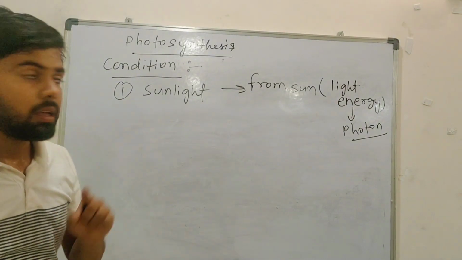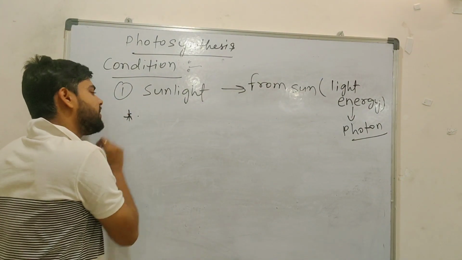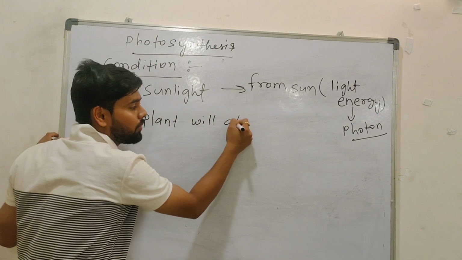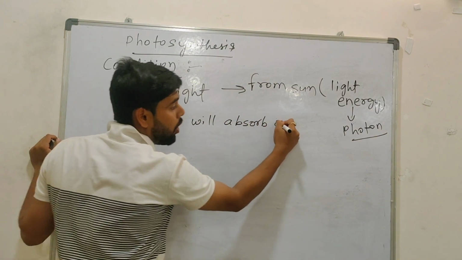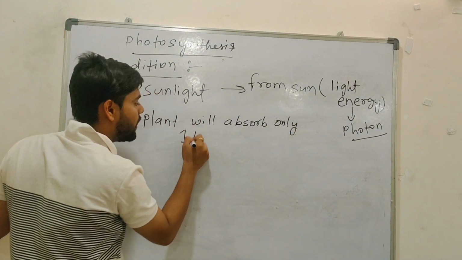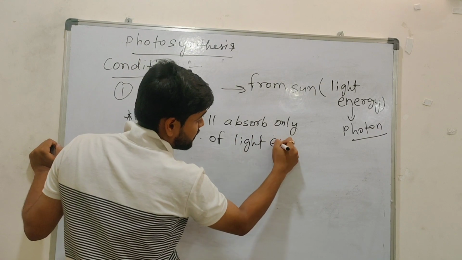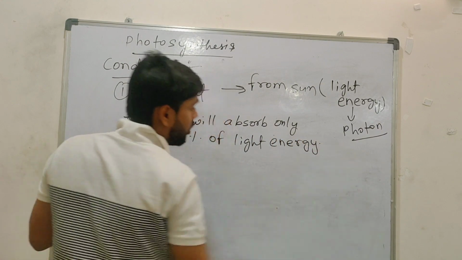First point clear? Here one important point is coming in front of us. Plant will absorb only 1% of light energy. So plant will absorb how much percent of light energy? Only 1%.